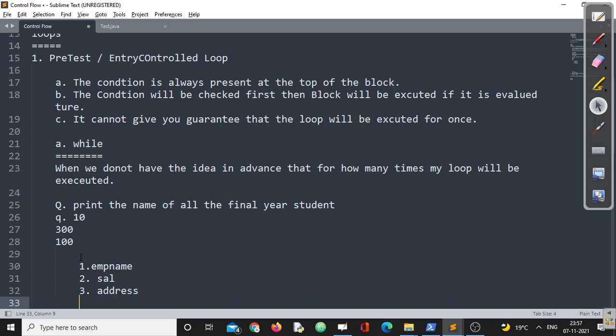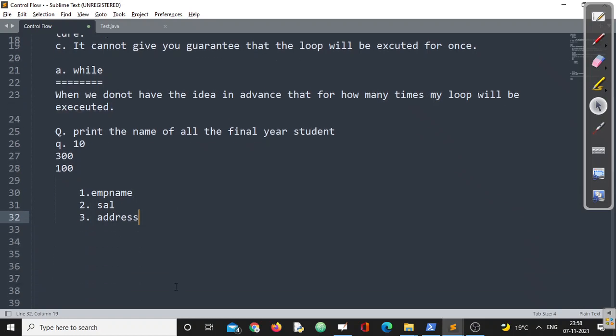We need to ask for these three inputs of each employee, and we don't know for how many employees we are writing this program. Maybe 5, maybe 10, maybe 20, maybe 30, maybe 100, I don't know. But it should work perfectly each day. That is the major requirement.